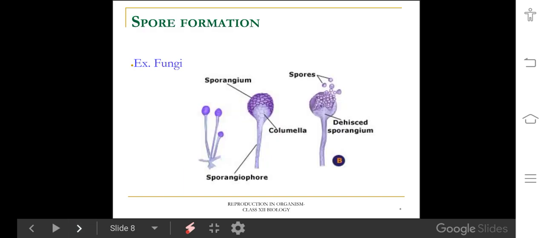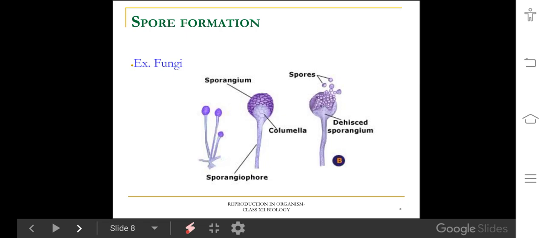Next, another type of asexual reproduction, spore formation. Some algae and fungi produce motile or non-motile unicellular reproductive spores. These spores are released from structures like sporangia, and each individual spore develops as a new organism.